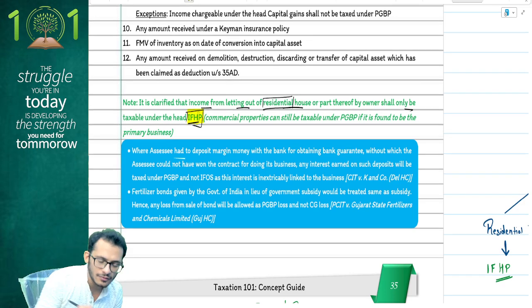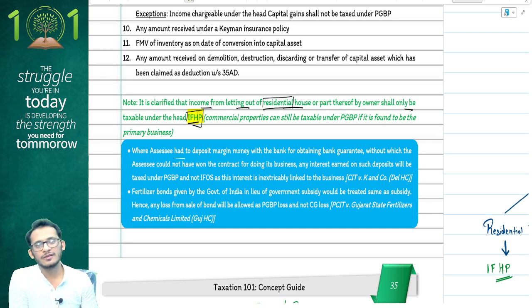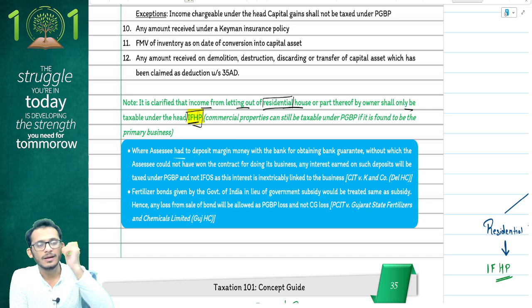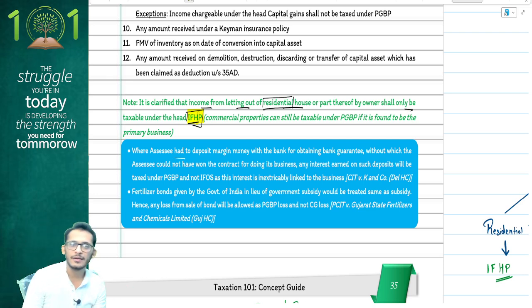Please be mindful about this. Yes, if at all ICAI wants to ask you a question, they may ask you a question of total income. And that compulsory question, they may come and say that there is a person who is letting out residential house properties as a part of his main business, and they may give you a number. Yes, do not make the mistake of keeping it under PGBP. Please make sure that you travel it back to HP and claim 30% standard deduction on it.